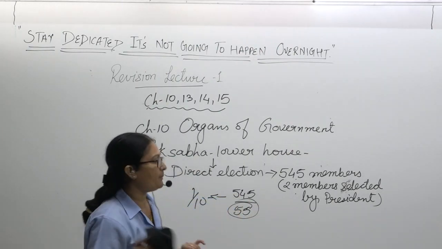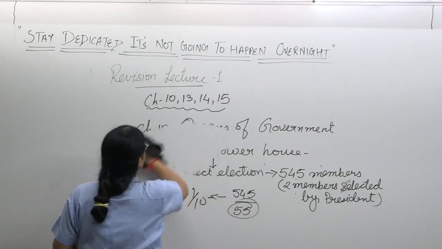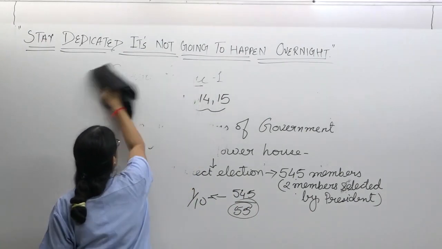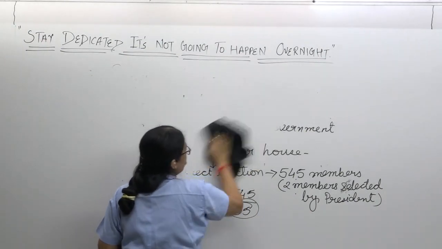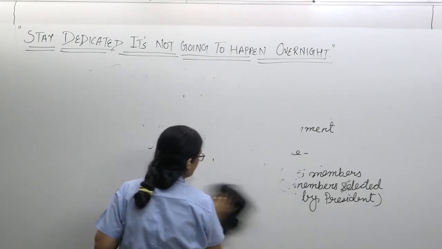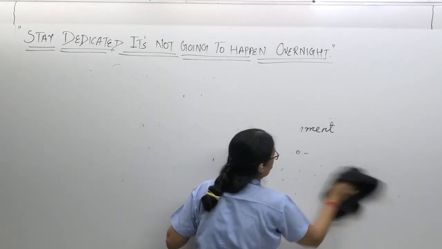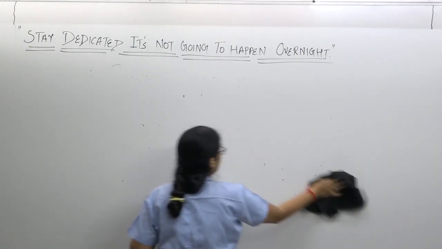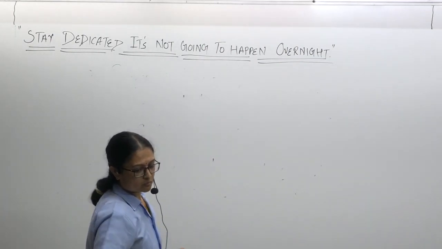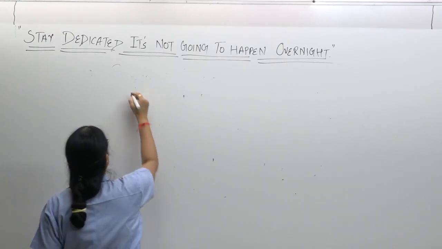Same Rajya Sabha, important house. It's a Rajya Sabha. तो राज्य सभा में भी क्या है? It's an upper house. राज्य सभा का दूसरा नाम क्या है? Upper house. So what is the requirement?